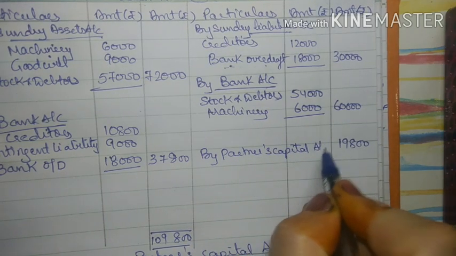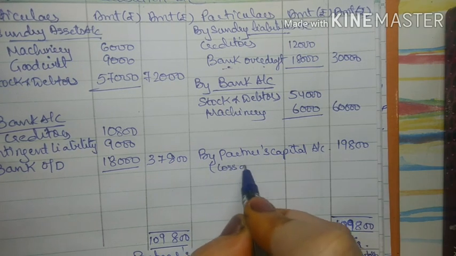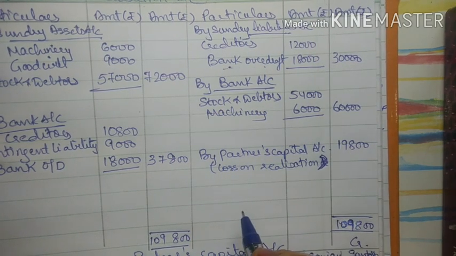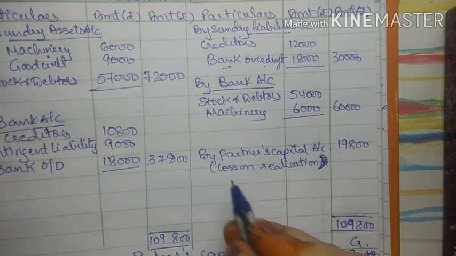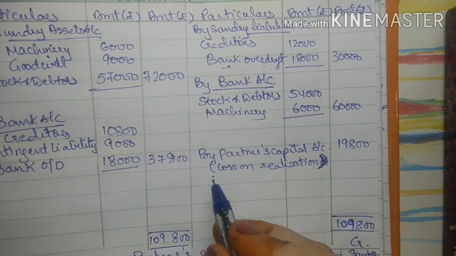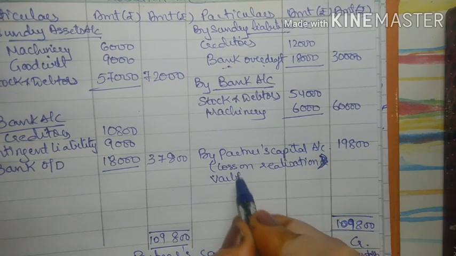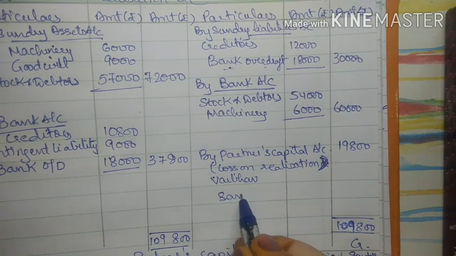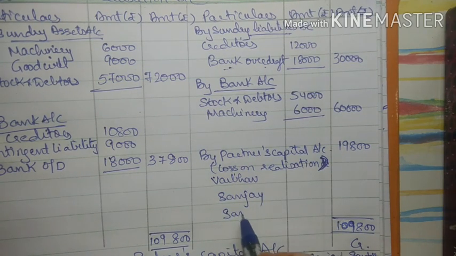So by partners capital account in bracket loss on realization, then it will be distributed among all the three partners, that is Vaibhav, Sanjay and Santosh.